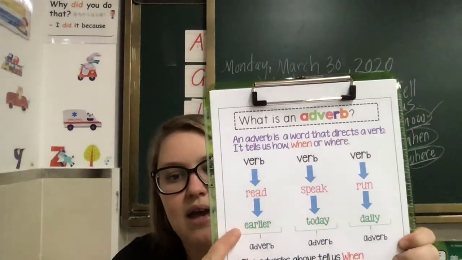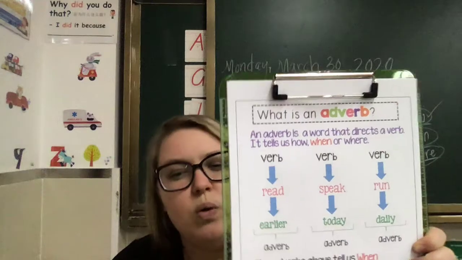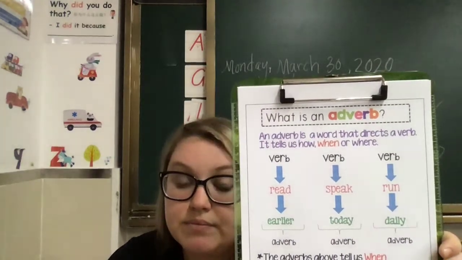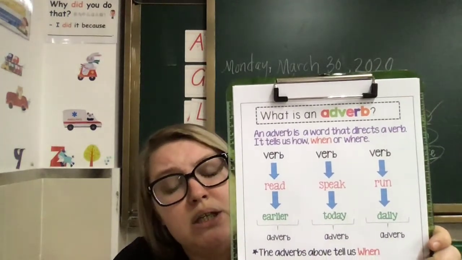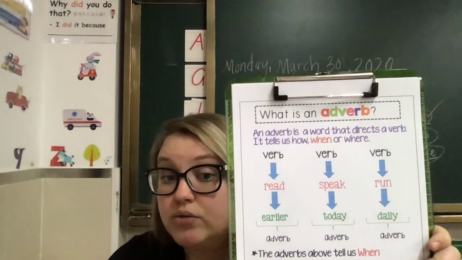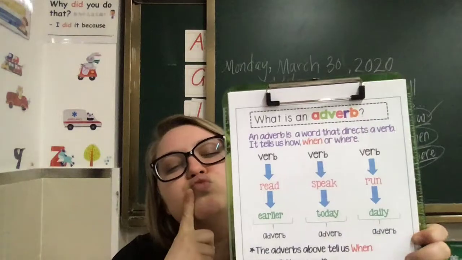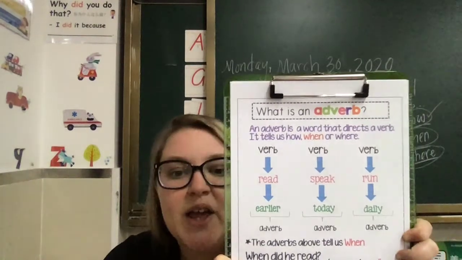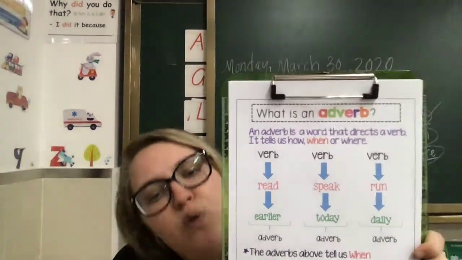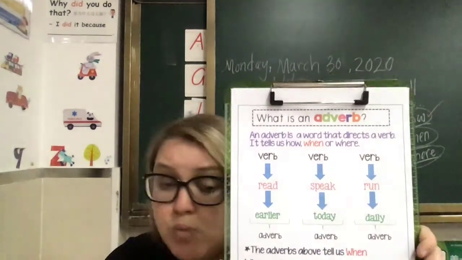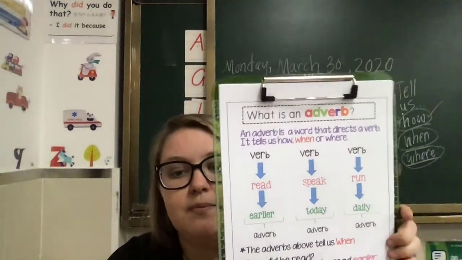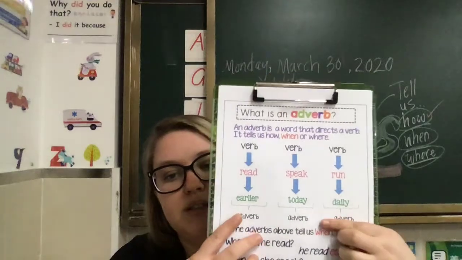So he read earlier. What do you think earlier means? Does it mean before or after? That's right. Before. Earlier means before. He read before. Like in the morning, right? He read before. Okay? So, there's a when.